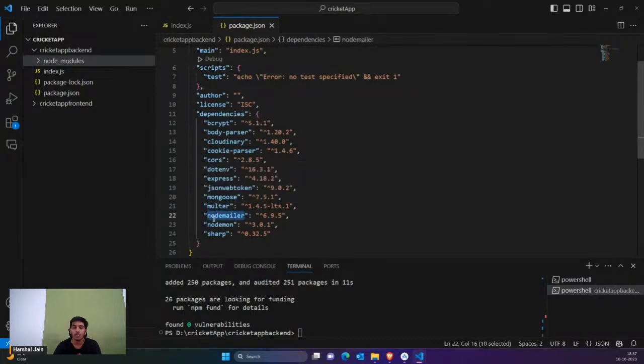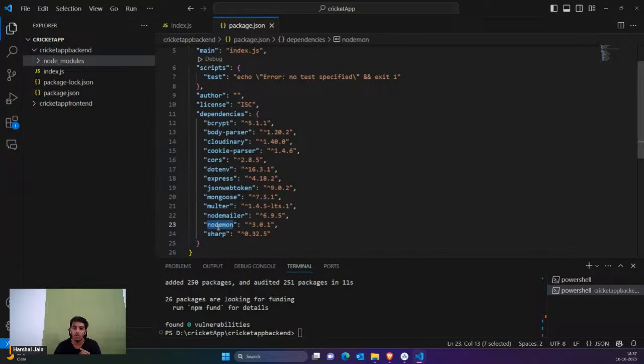Then we have nodemailer. Nodemailer is for sharing emails. For example, I am the owner of geeksforgeeks.org and I want to send some email from my application. Automatic emails must be sent. How can I do that? In node.js you actually use nodemailer for sending emails from one id to infinite ids. You can actually do this with nodemailer. It's totally free, we are going to use that later on.